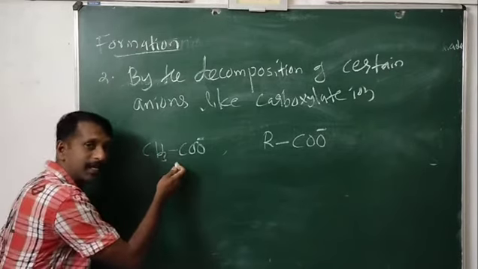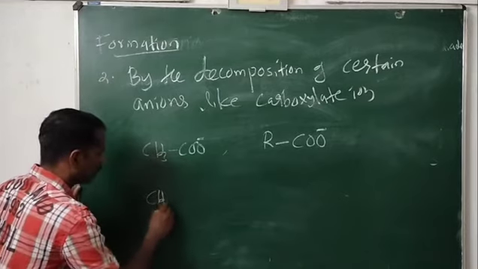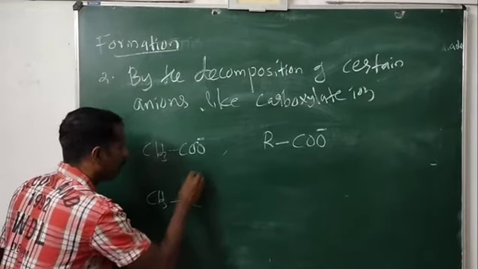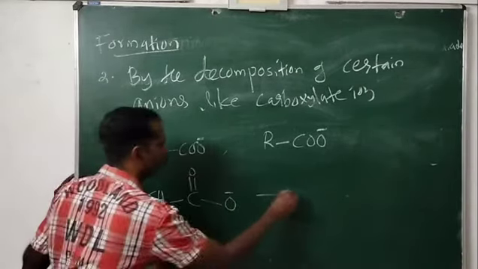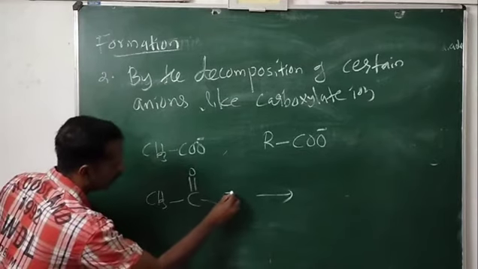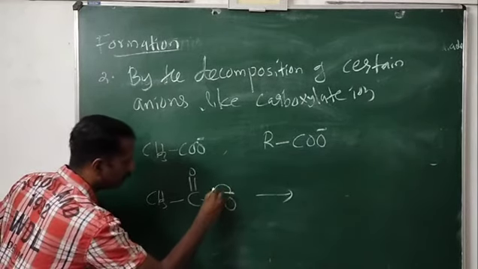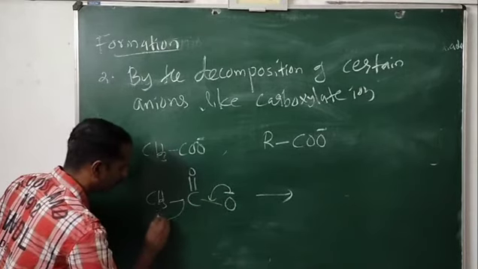This is acetate ion. Look at here what is happening. The actual structure of acetate ion is CH3, C double bond O, and O minus. It will decompose in such a way that this pair of electrons and negative charge will be shifted to here. At that time, this bond breaks from here and moves to carbon.